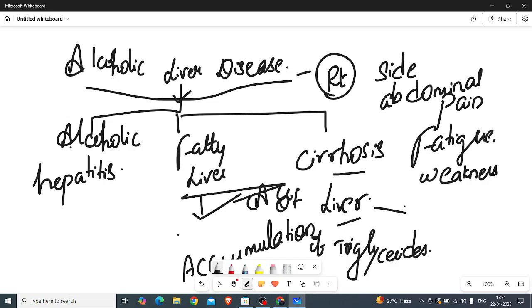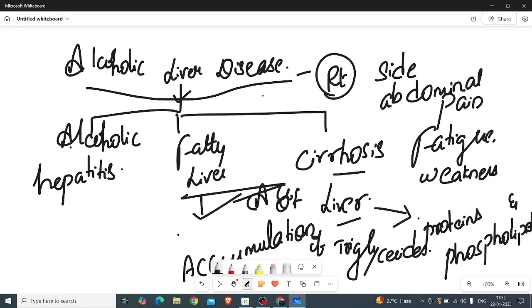Here, the changes in the cytoplasm will be seen. Mainly the absence of carbohydrates, protein and phospholipid components will be seen. These are all the main things which can be easily affected in this alcoholic liver disease, and hyaline membrane changes will be seen. So in alcoholic liver disease, alcoholic hepatitis, fatty liver and cirrhosis of liver are the main complications which will be seen.